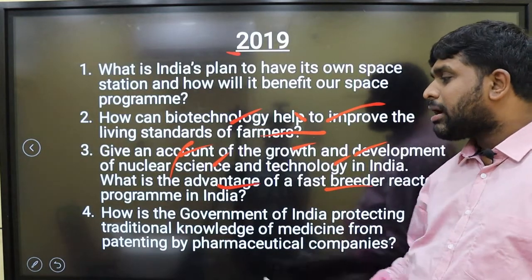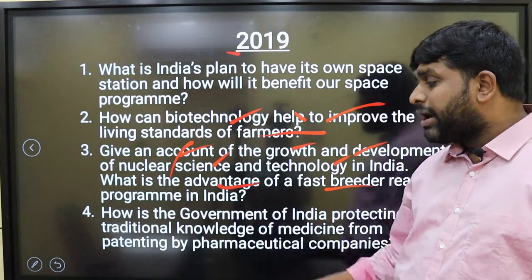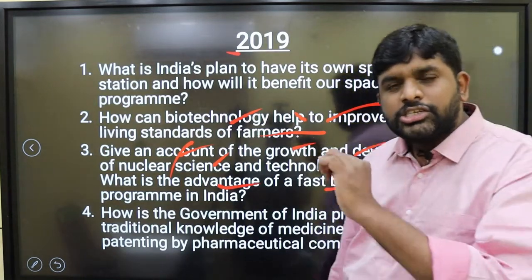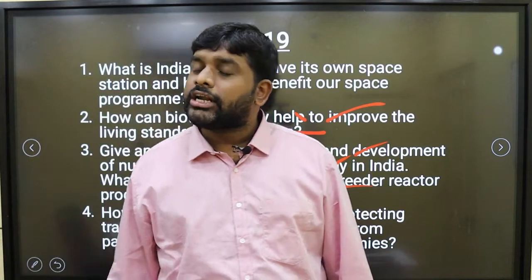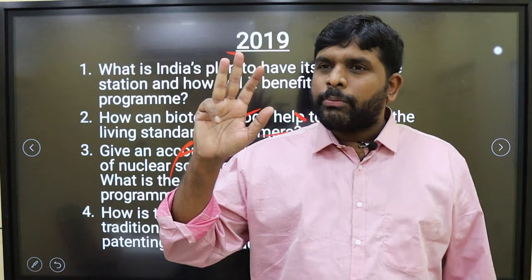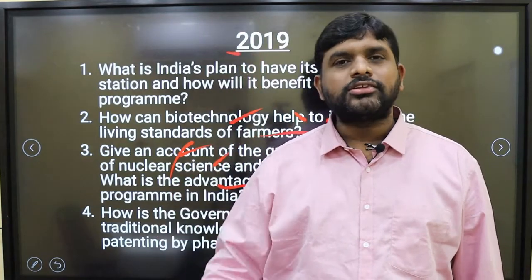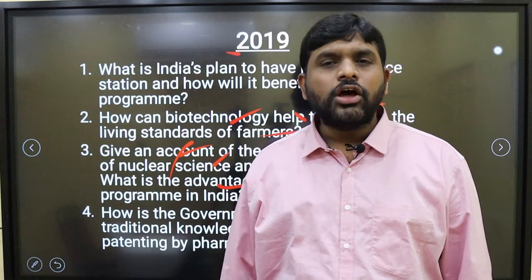How is the government of India protecting traditional knowledge of medicine from patenting by pharmaceutical companies? Traditional knowledge is one of the important aspects nowadays. Intellectual property right question is also a most important stream. Intellectual property, biotechnology, nuclear energy. How do we protect the traditional knowledge of our country?